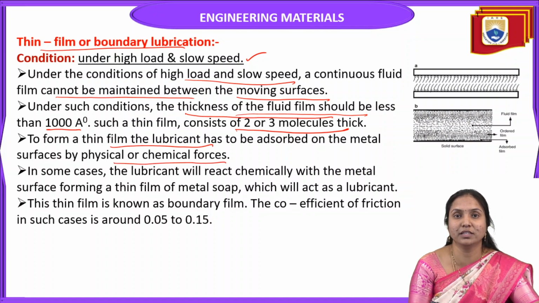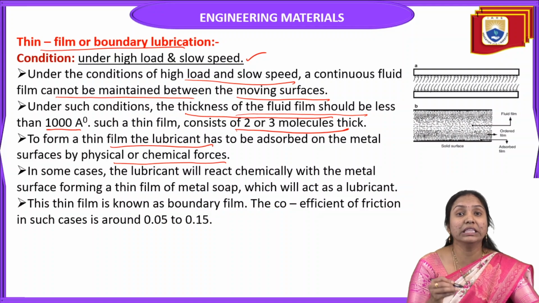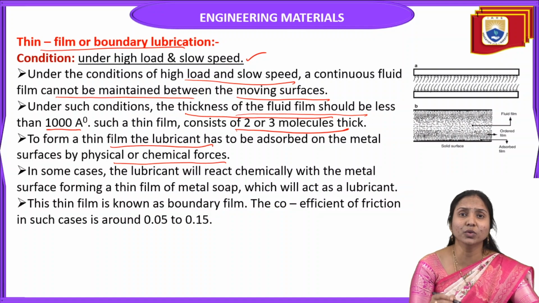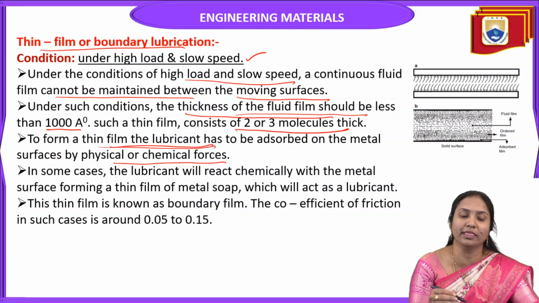Already we discussed the condition for thin film lubricant: high load and slow speed. In this case, we cannot maintain a continuous fluid film because the thickness is below 1000 angstroms, that means 2 or 3 molecules thickness. So to form a thin film, the lubricant has to be adsorbed on the metal surface by physical or chemical forces.